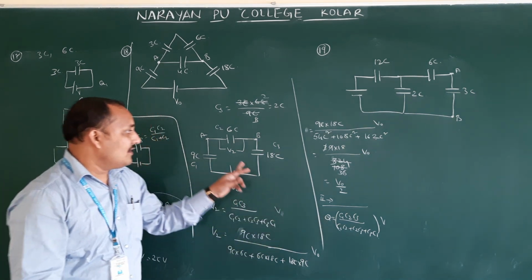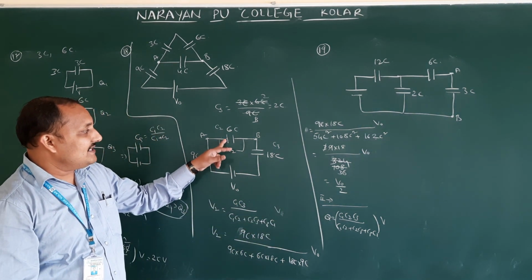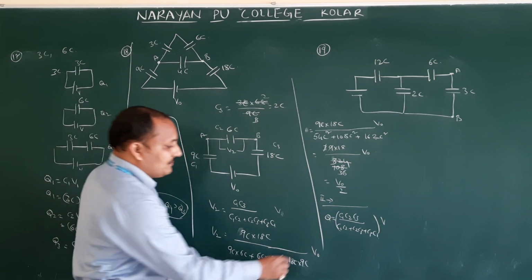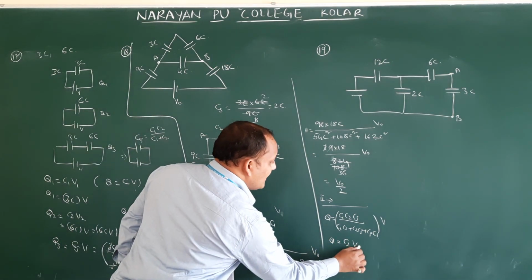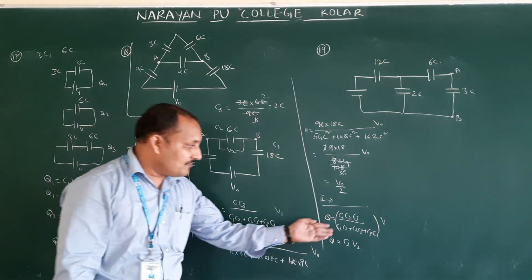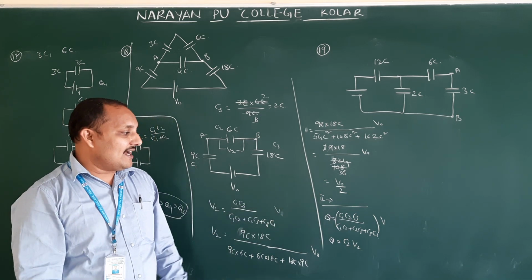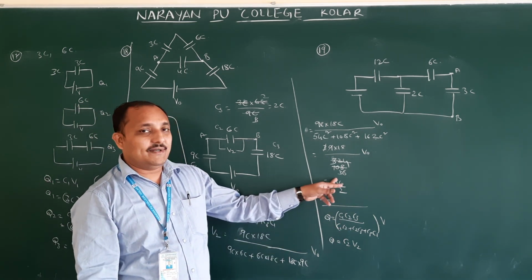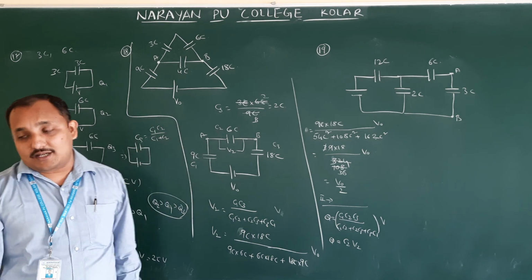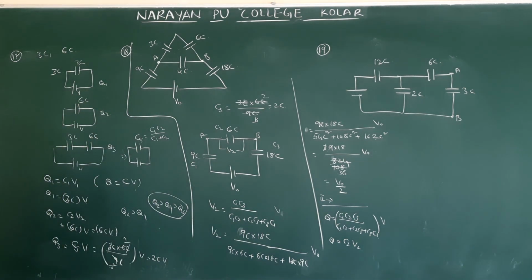After finding Q, the charge on this one is Q is equal to C2 V2. Like this also you will get it, and both will be the same. Compared to this it is a little bit easy, but you have to remember the formula. Okay, so this is about the 18th one.